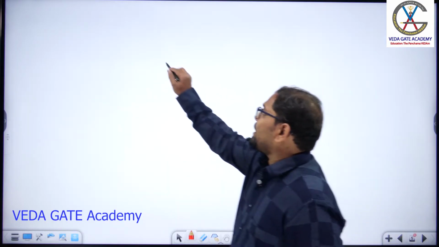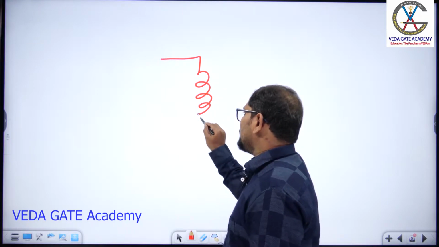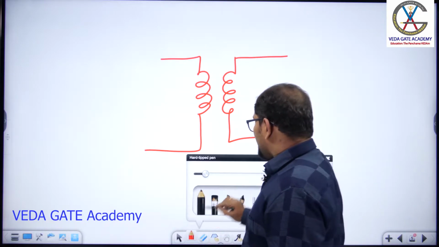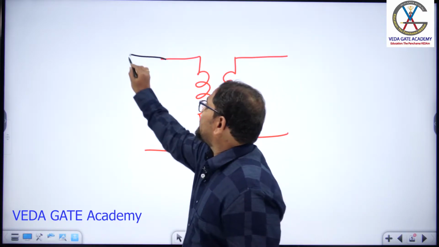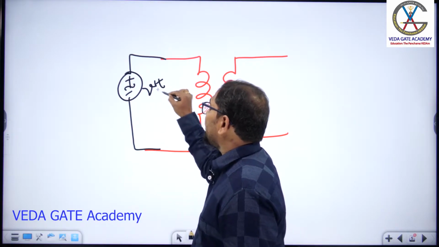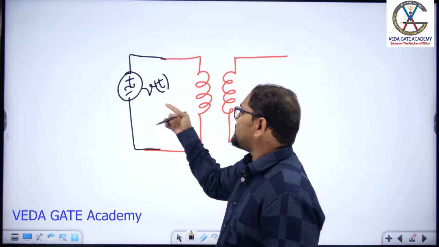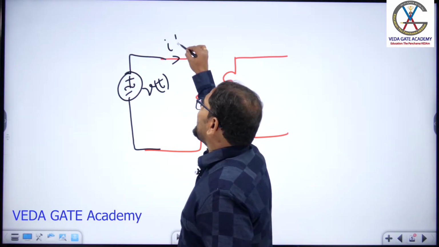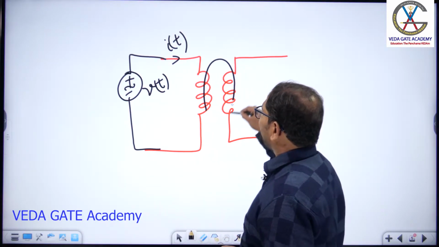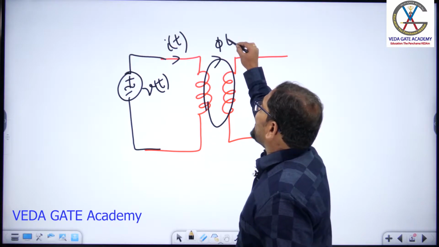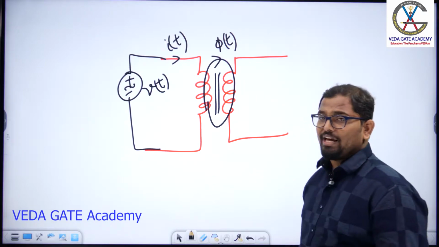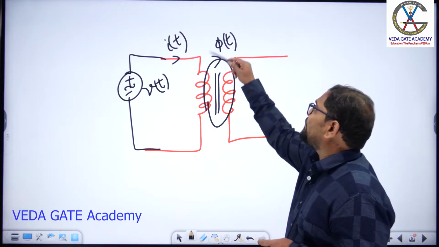So let us take the same transformer winding again. So this is the transformer. Now instead of DC supply, we have to replace it with a time varying AC supply like this, V of t. If you connect a time varying AC supply, then it will circulate a time varying current through the primary winding. Because of the time varying current, a time varying flux will pass through this transformer core. Let me assume a transformer core is there, so the flux will circulate through the core.